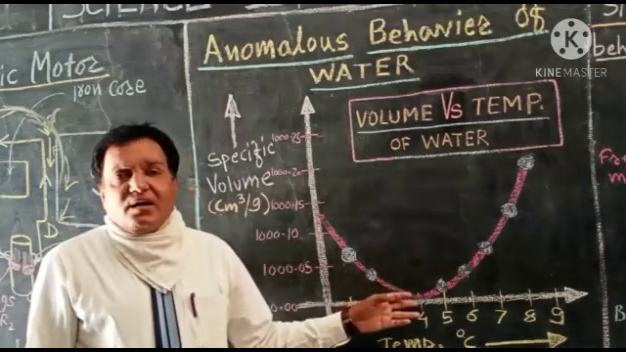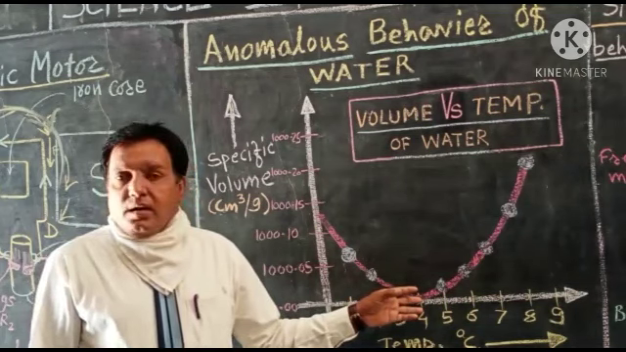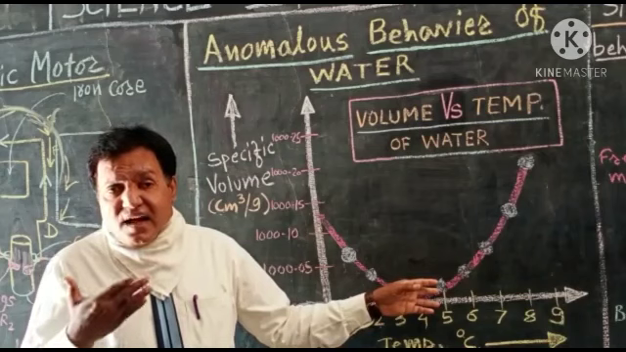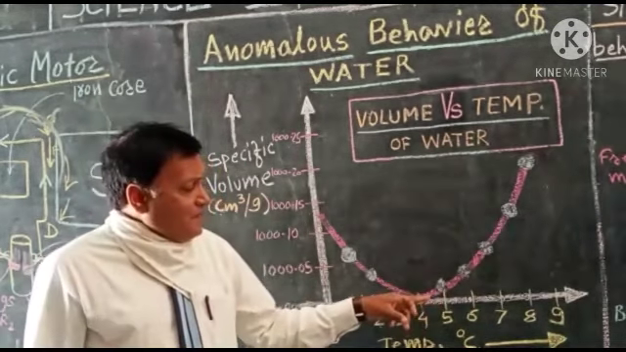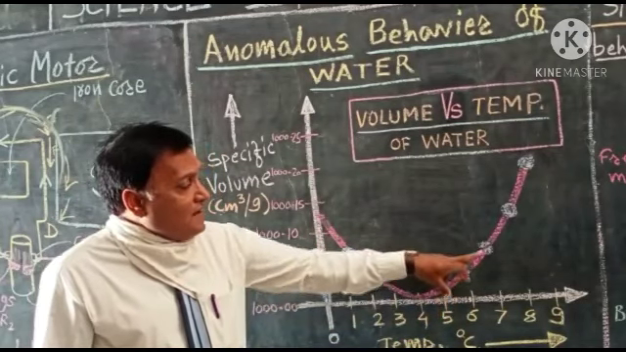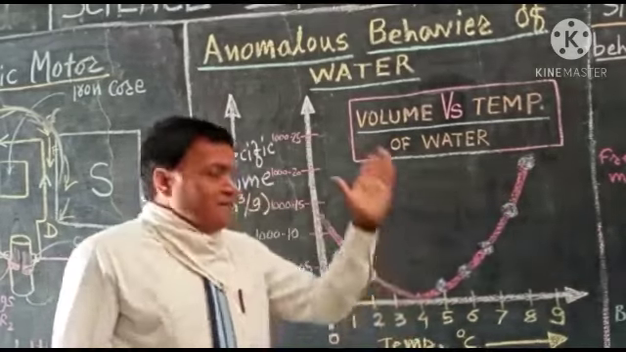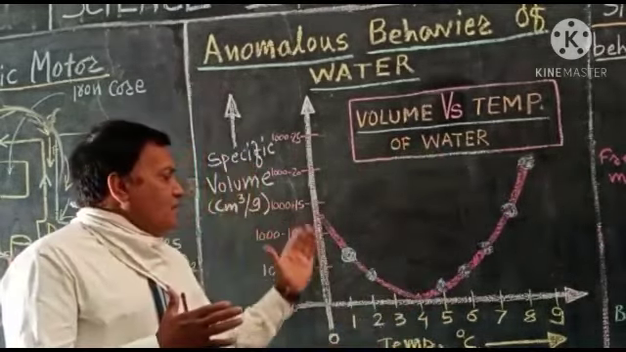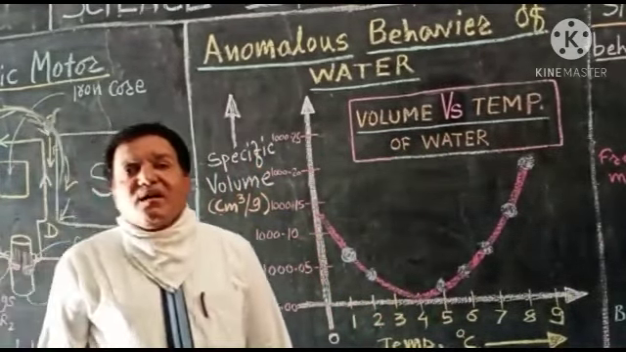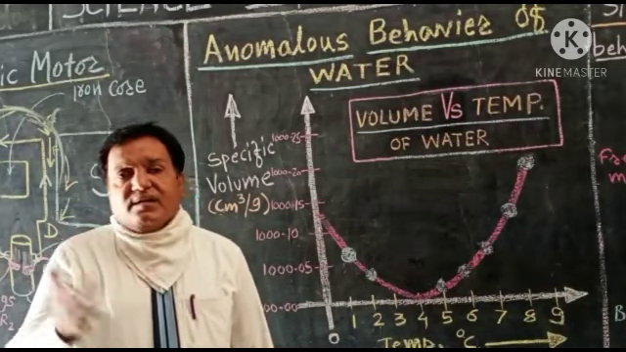But after 4 degrees Celsius, when the temperature goes above 4 degrees Celsius, the volume again starts increasing. See this graph. At 5 degrees Celsius, volume is increased. At 6 degrees Celsius more. At 7 degrees Celsius, somewhat more volume. At 8 degrees Celsius, 9 degrees Celsius. Only at 0 to 4 degrees Celsius the volume of water goes on decreasing.